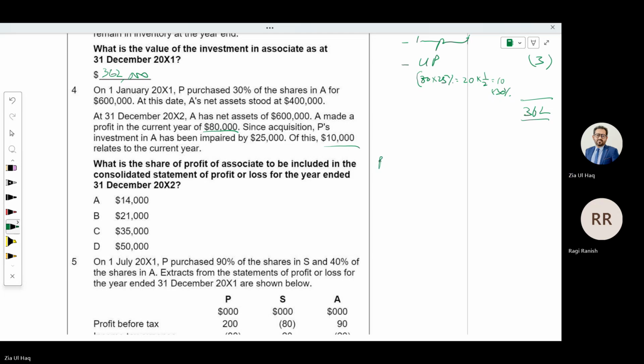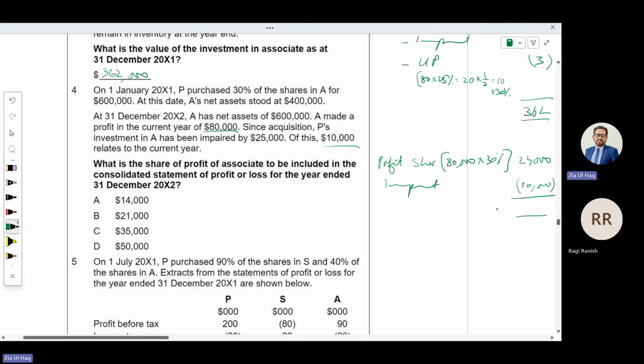So profit share out of this 80,000, how much is yours? 30%. What is that? 24,000. Is there any impairment relating to this investment? Yes. How much is that? 10,000. So net share will be 14,000.